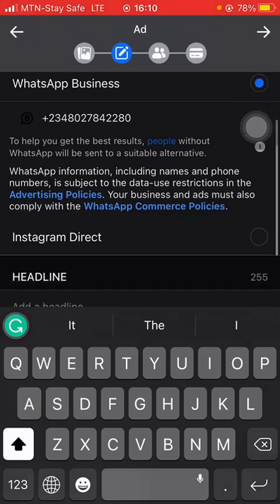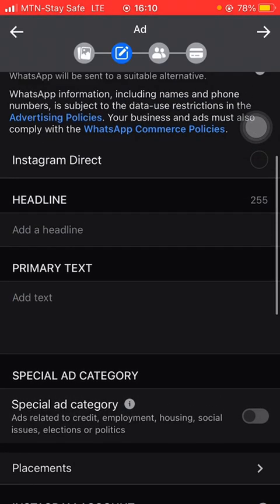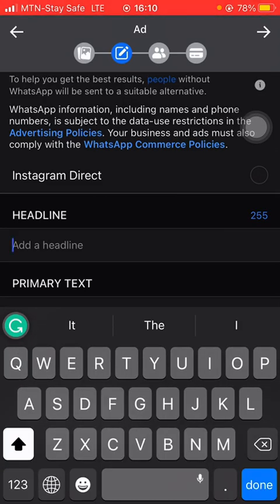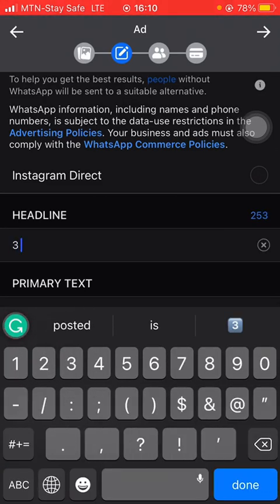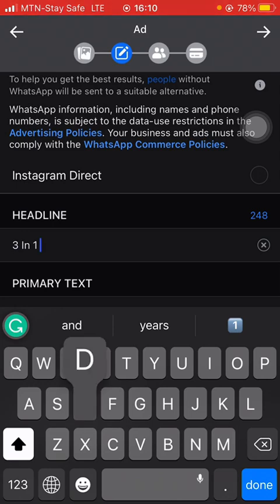I have to type my headline. My headline is 3 in 1 digital pack.